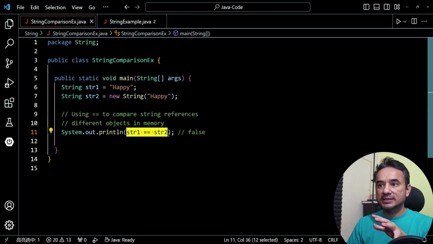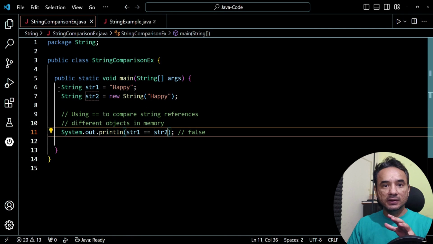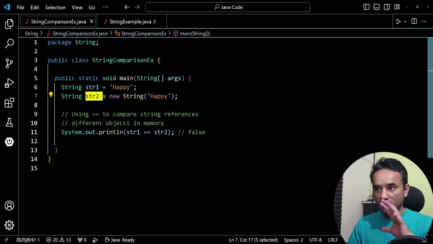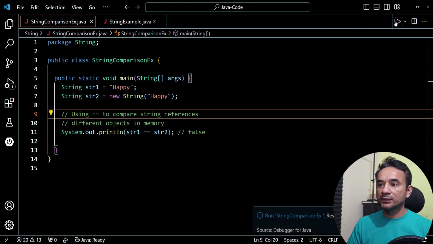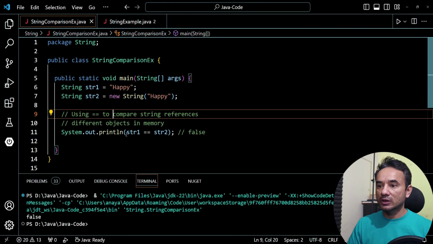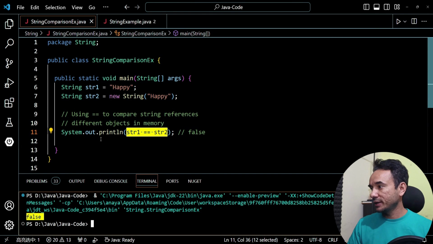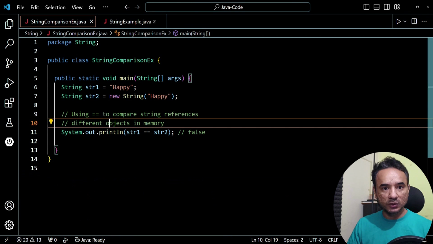Here str1 will be in the string pool, if you remember, and str2 is outside. So if I run this program, the result will be false because their locations are not equal. That is about double equals.